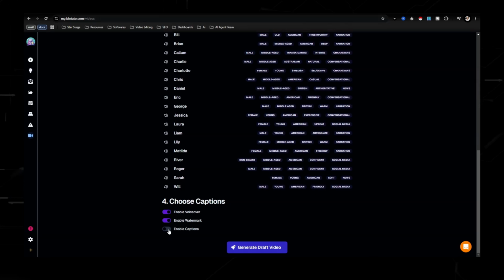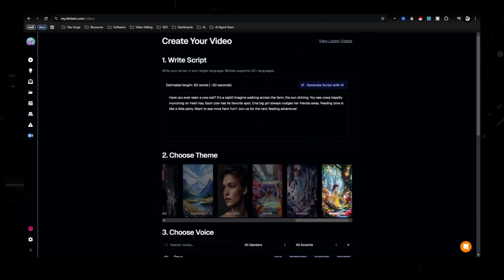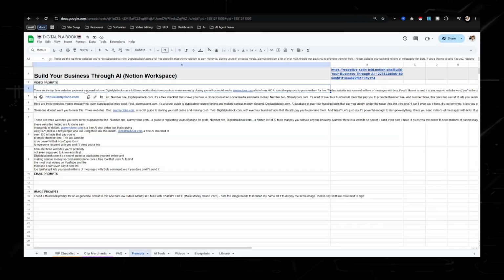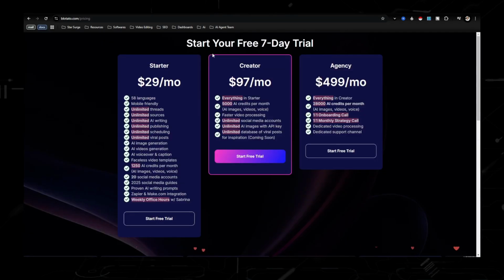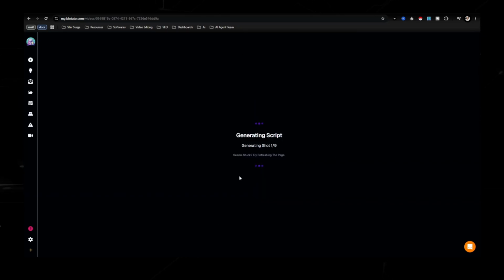Enable voiceover, write captions. So how I use this tool, I just want to clarify, is I'll go in here to my prompts and I'll take one of these top 3 website prompts and I'll copy it. And that is how I'm using Blotato, is creating these top 3 websites and getting people to comment down below if they want access. In this case, I am just making a more fun script for the case of this YouTube video. So now we're going to generate the draft video, and it's going to take a couple seconds here.